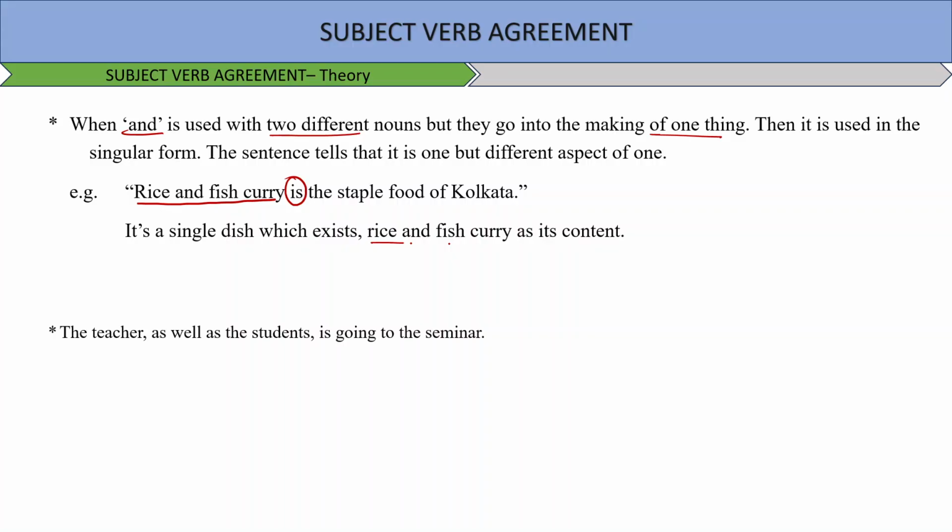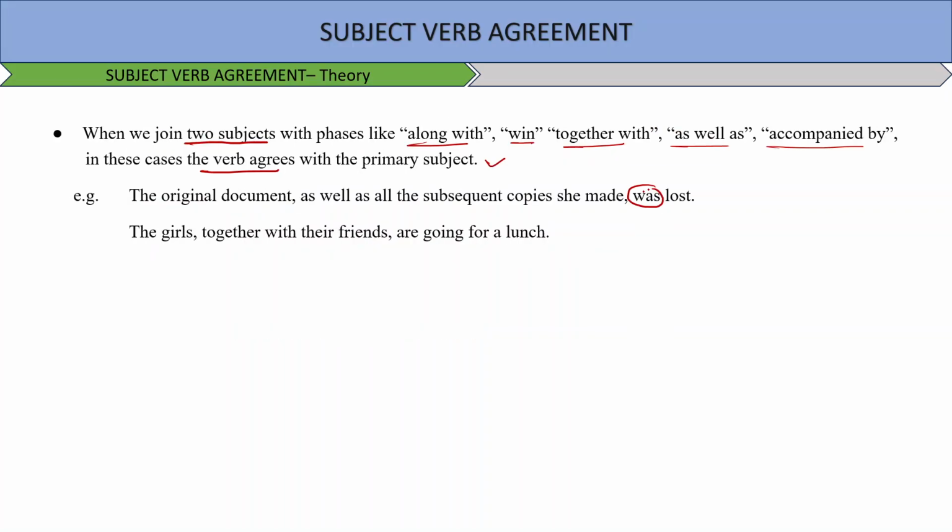When we join two subjects with phrases like along with, together with, as well as, accompanied by, in these cases the verb agrees with the primary subject. For example, the original document as well as all the subsequent copies was lost. So the basic idea here was that the original document was lost.